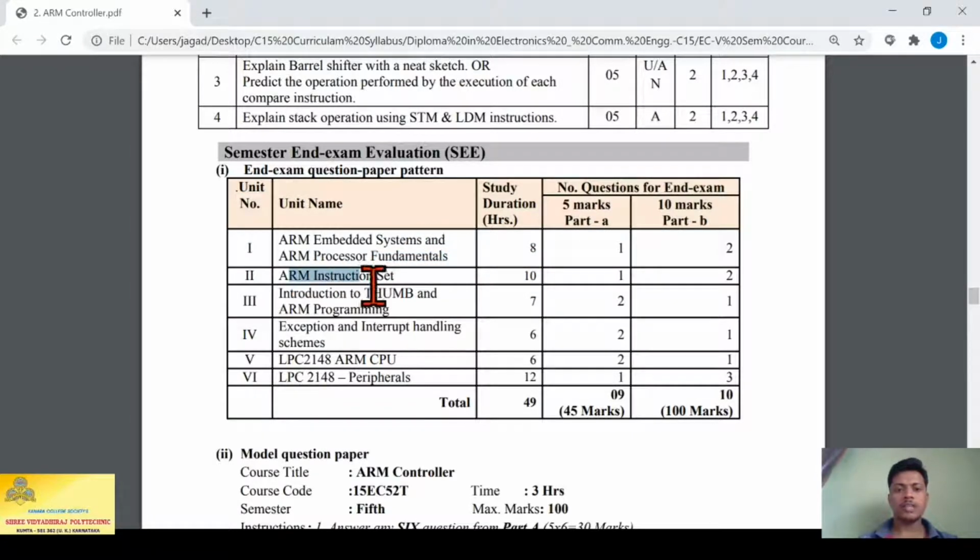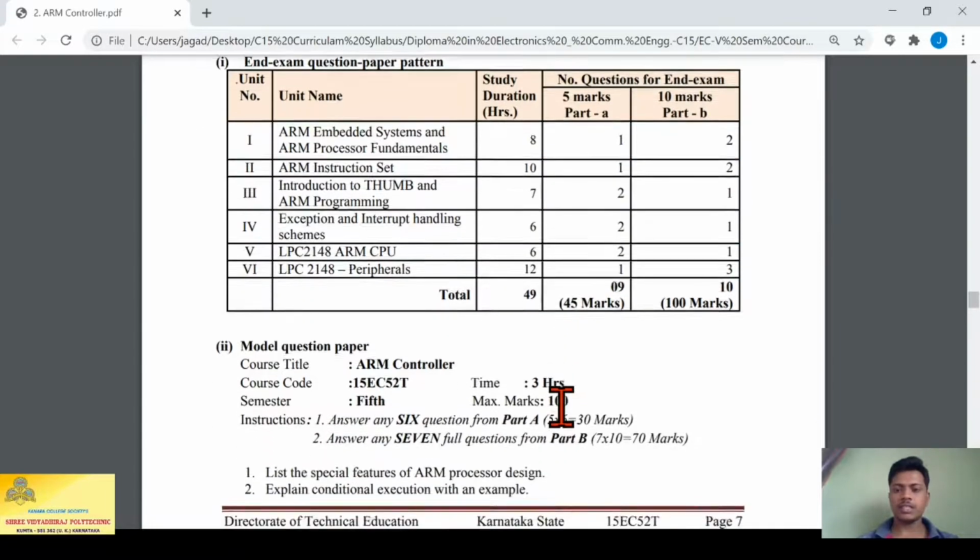For unit 2, 1 question of 5 marks, 2 questions of 10 marks. In unit 3, 2 questions of 5 marks, 1 question of 10 marks. In unit 4, 2 questions of 5 marks, 1 question of 10 marks. Unit 5, 2 questions of 5 marks, 1 question of 10 marks. Unit 6, 1 question of 5 marks and 3 questions of 10 marks.